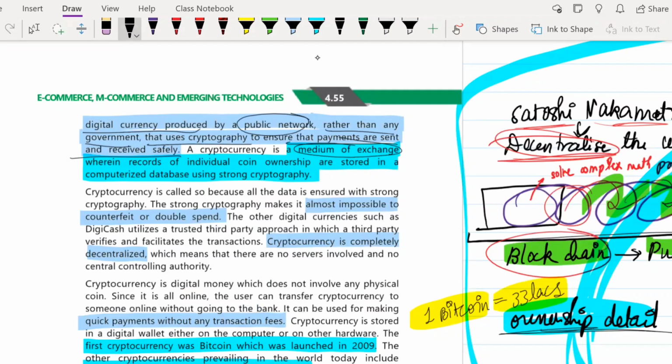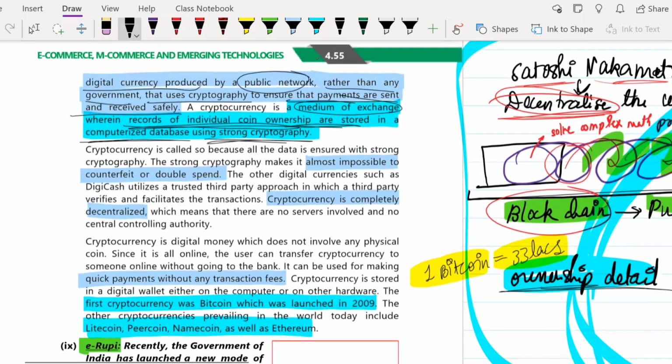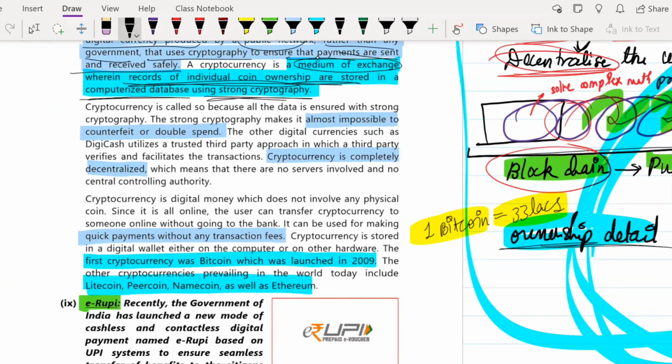So it definitely has to act as a medium of exchange, where records of individual coin ownership are stored in a computerized database using strong cryptography. I told you the ownership details are stored in a database, and it has strong cryptography so that it isn't leaked out. What they tell is it is almost impossible to counterfeit or double spend. I already told you.